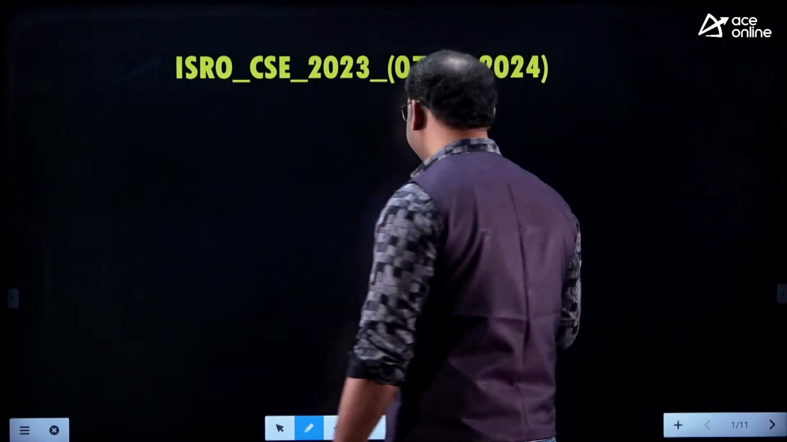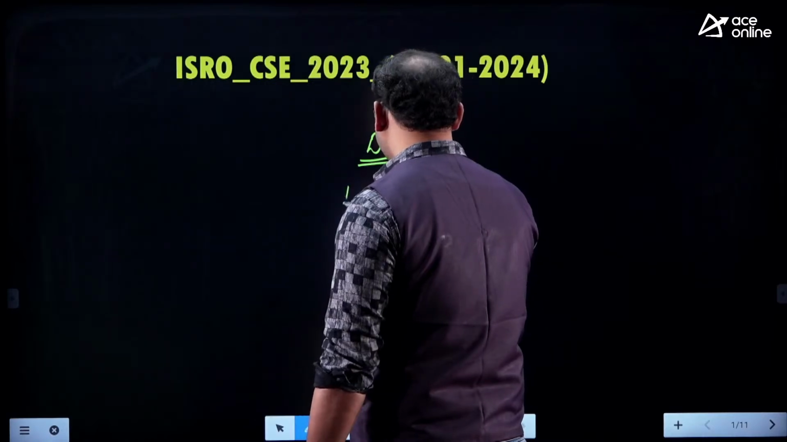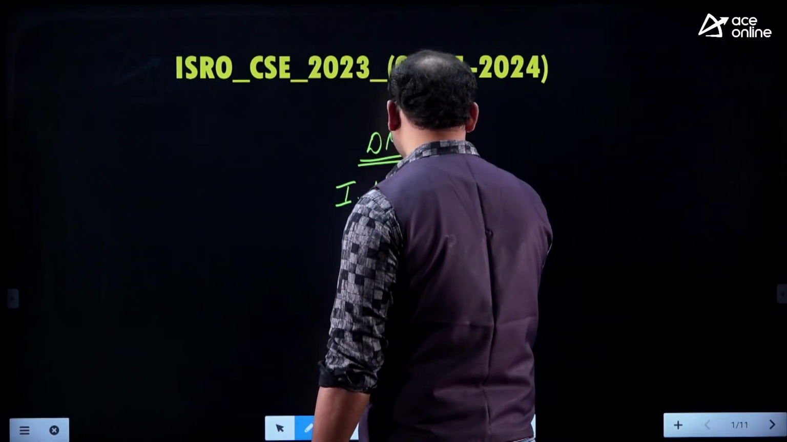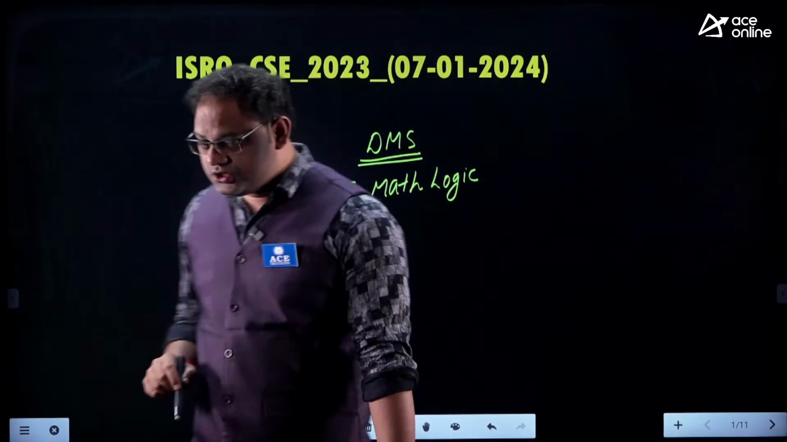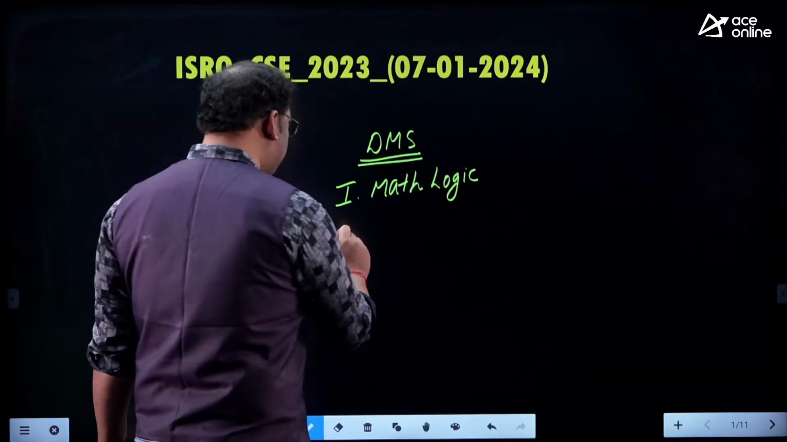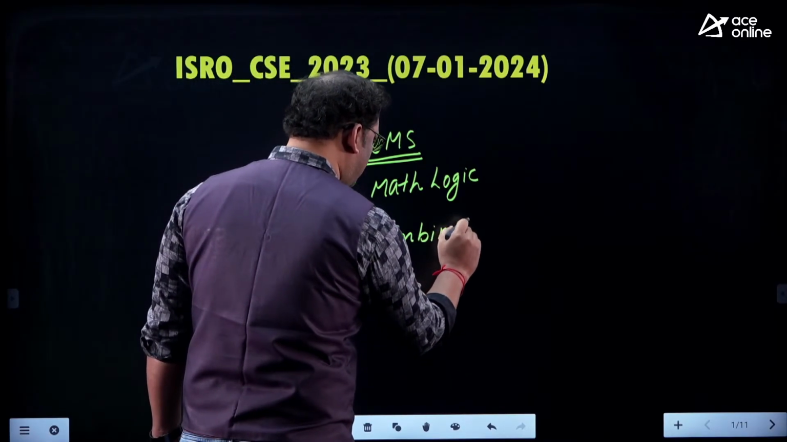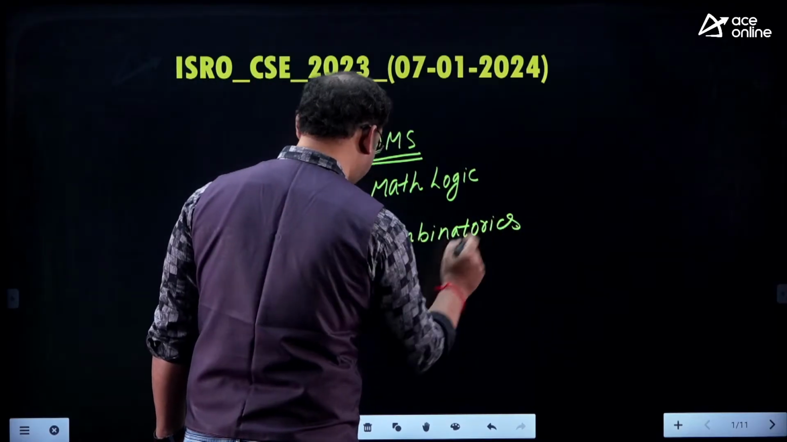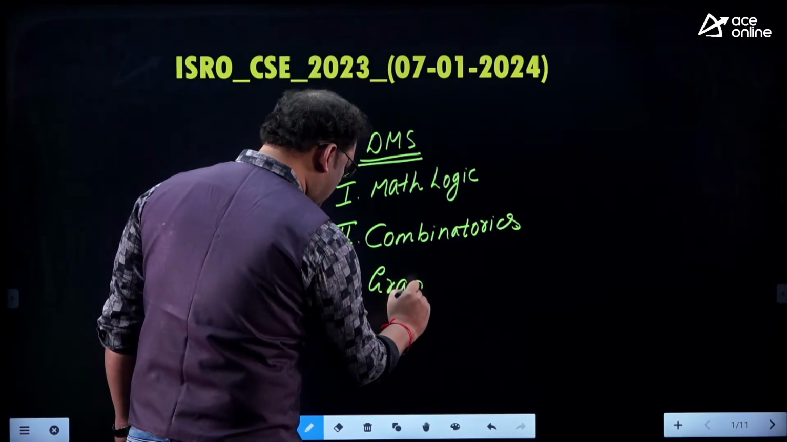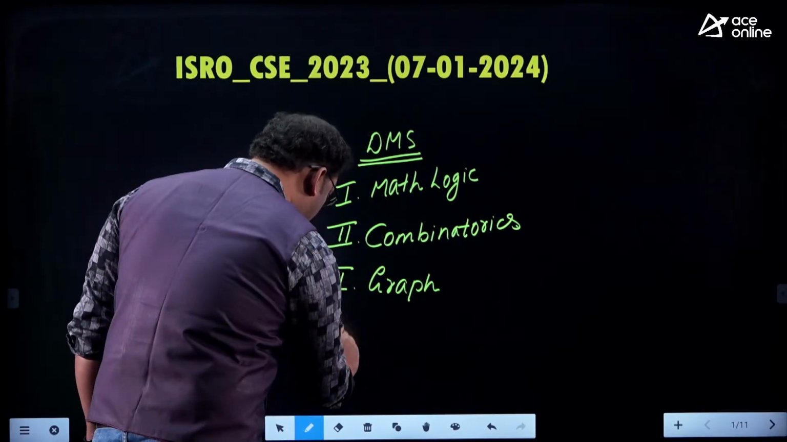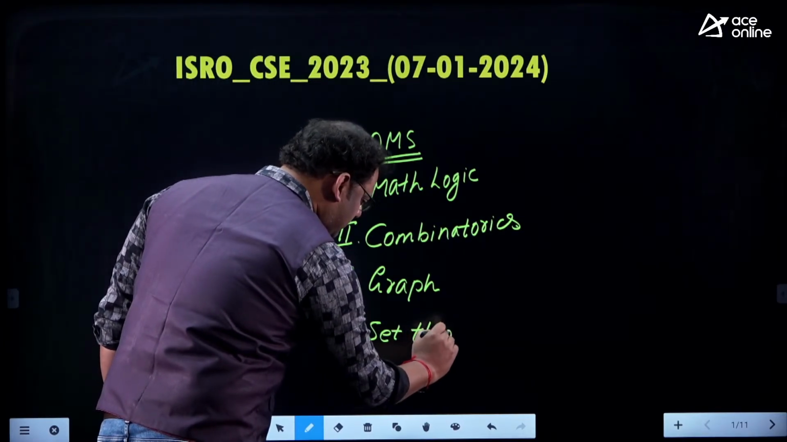My dear, here we have our discrete mathematical structures, and we have parts like math logic, mathematical logic you can say, and the second part is combinatorics, and the third part is graph, and the fourth part is set theory we have.